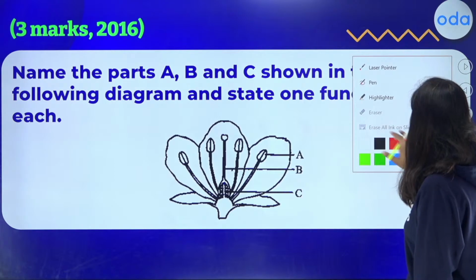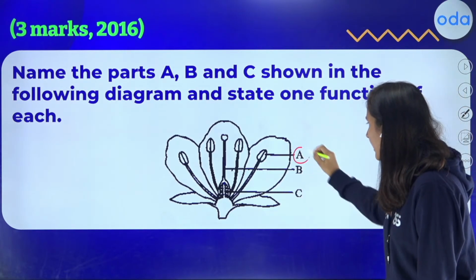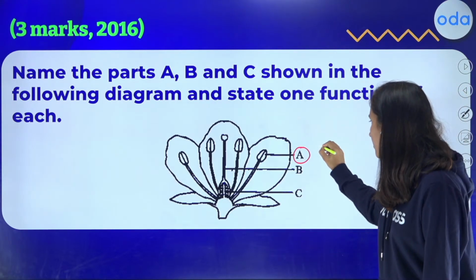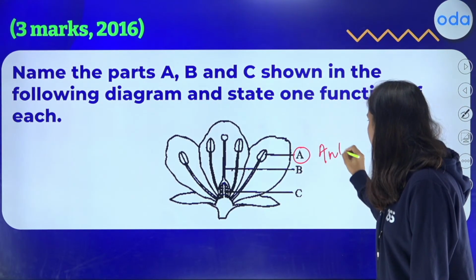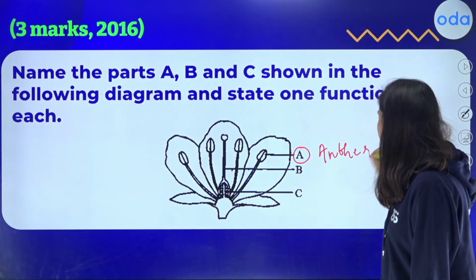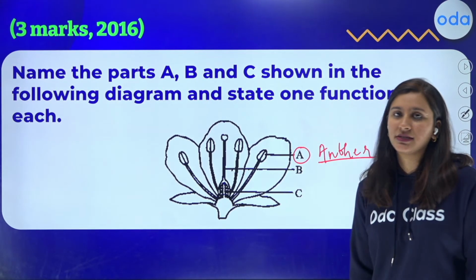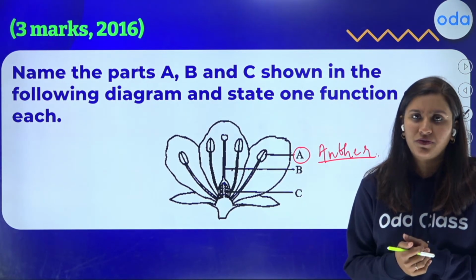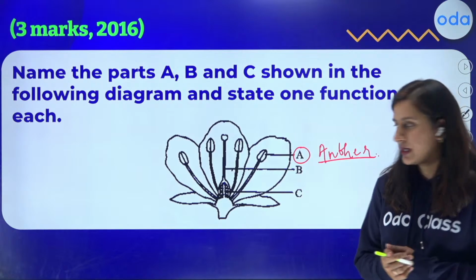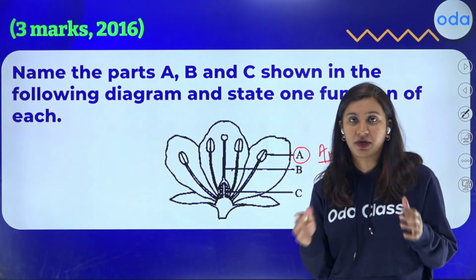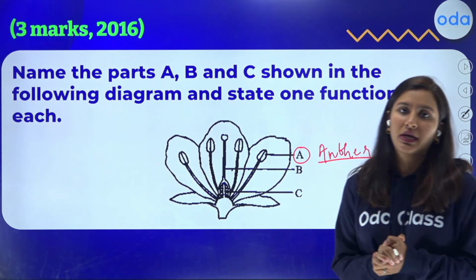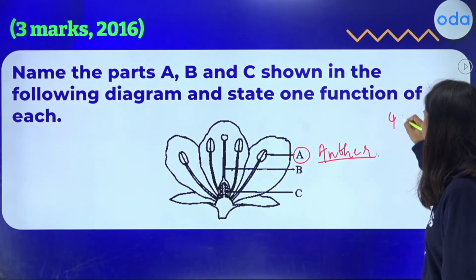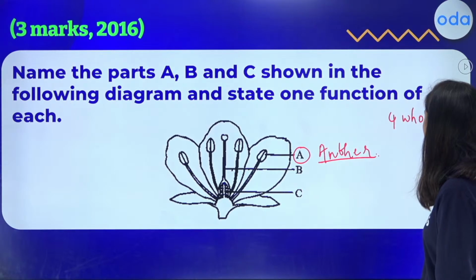And this labeling is an anther. Yes, so anther, definitely you know, it is the portion in the flower which contains the male gamete, right? So you all know the 4 different parts of a flower, if I have to discuss. A flower, if it is a bisexual flower like hibiscus, will have 4 whorls, right? What are the 4 whorls? Very quickly I'll mention here, although you know it as of now.